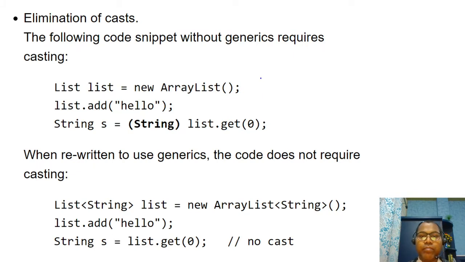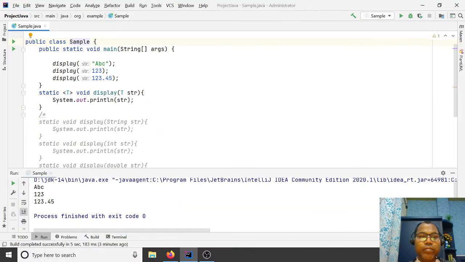In the case where you write code like this, you say list, add something, and here you are getting something. So let's take an example.